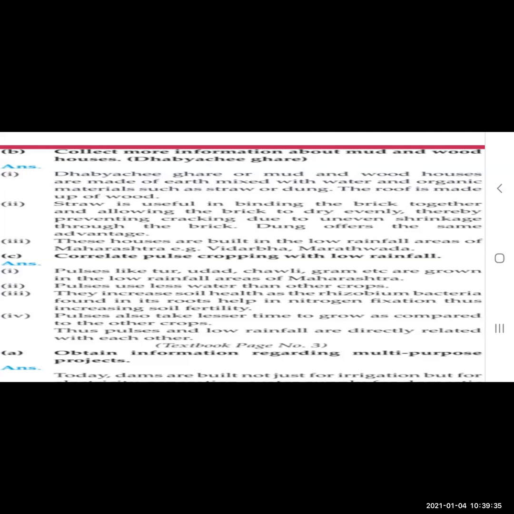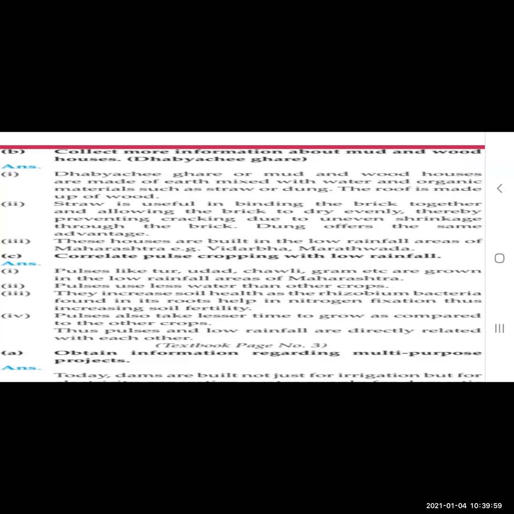The houses are built in low rainfall areas, in Maharashtra, for example, Vidarbha and Marathwada. Yes, these houses are found only in low rainfall regions, because in higher rainfall regions they would not last because of the heavy rainfall. They will collapse. So in low rainfall areas, these houses are there.